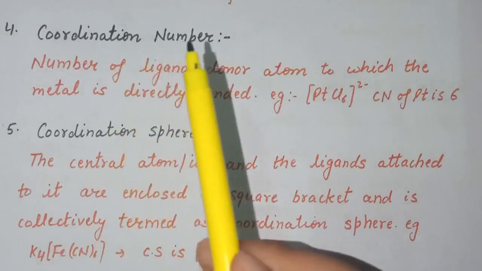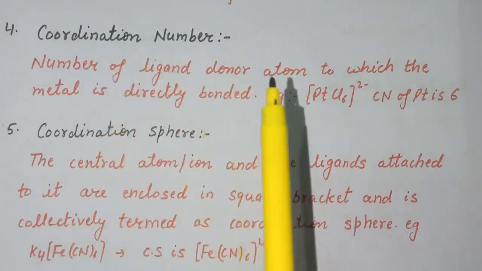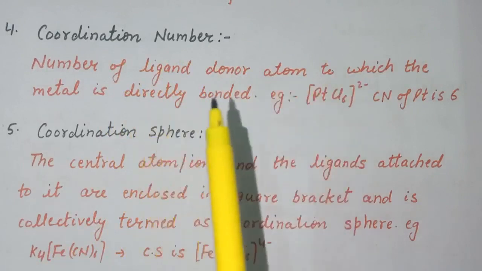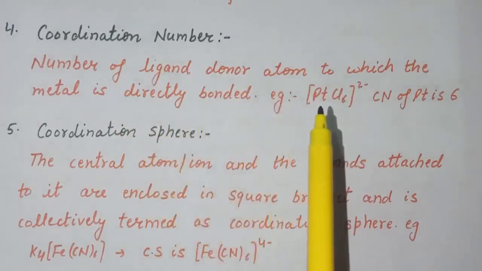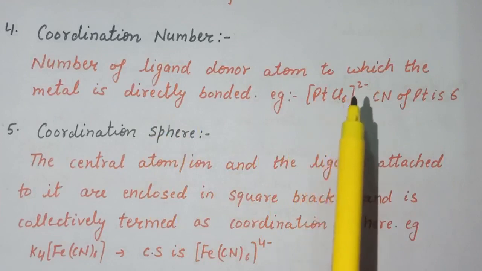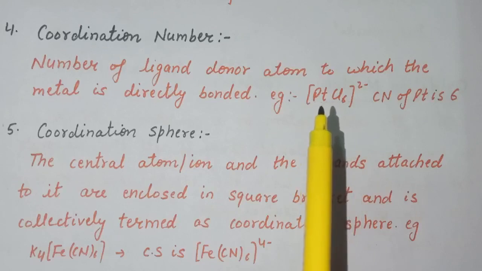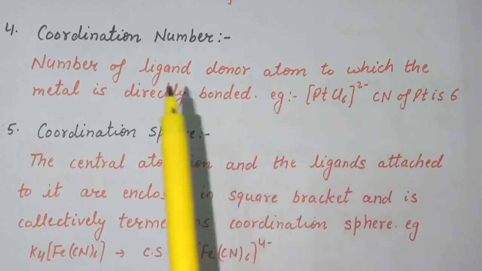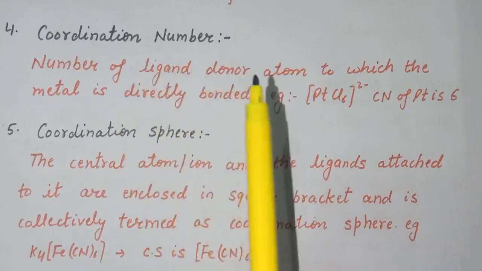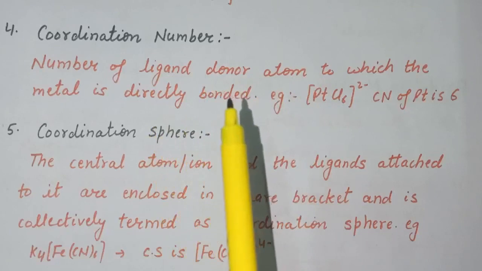Now the fourth term is coordination number. Coordination number is defined as the number of ligand donor atoms to which the metal is directly bonded. So here is the coordination compound of platinum, that is PtCl6 2-. Here 6 chloride ions are directly attached to platinum, and therefore the coordination number of platinum is 6 in this case. So coordination number is the number of ligand donor atoms to which the metal is directly bonded.